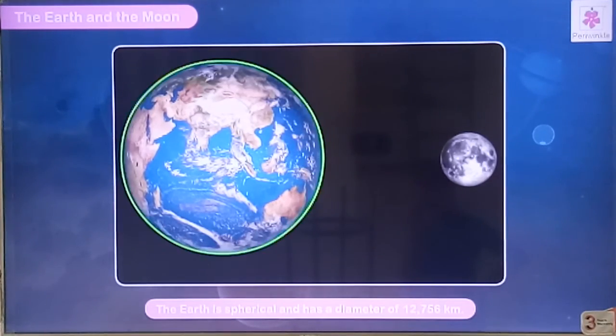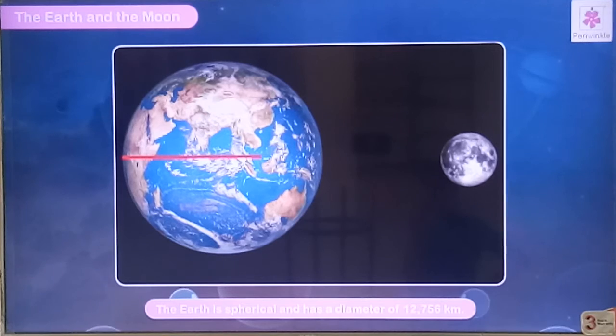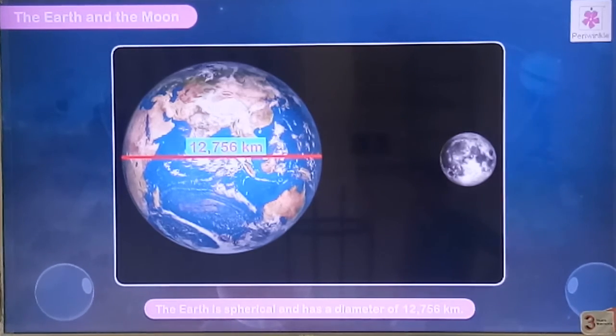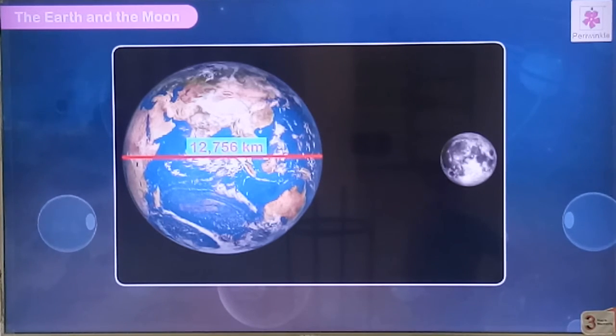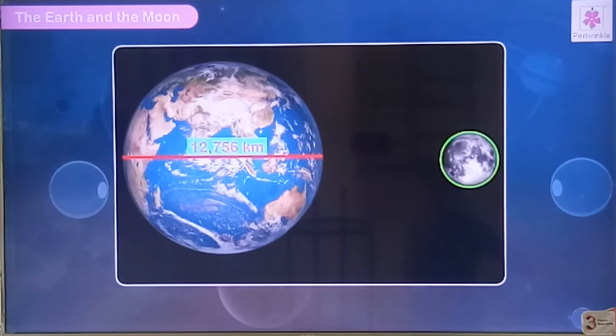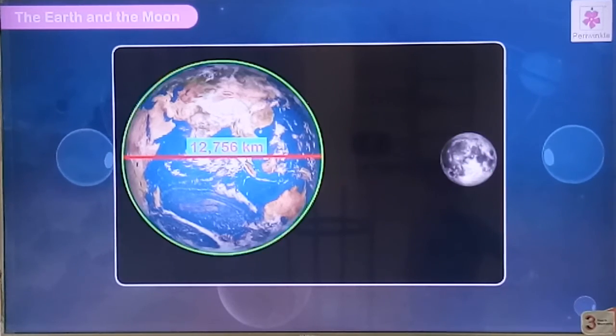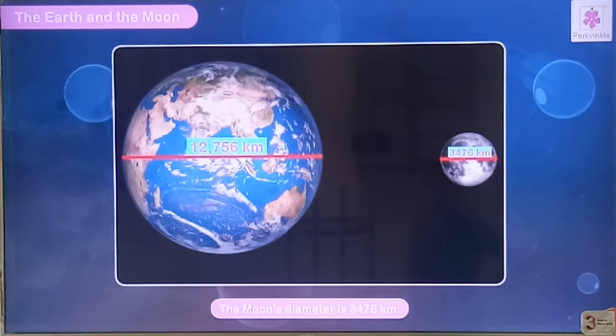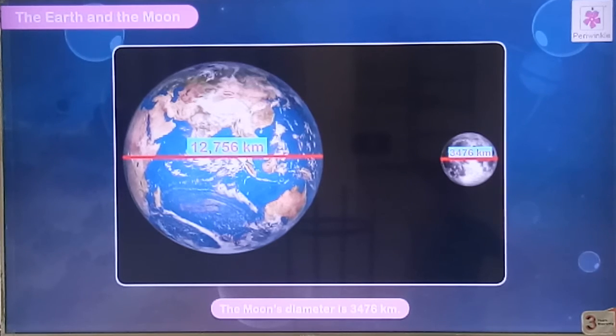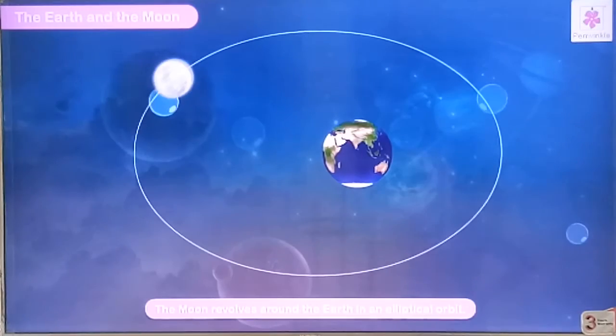The earth is spherical and has diameter of 12,756 kilometers. And the moon is also spherical in shape, and it is 1/4, it's nearly. The moon's diameter is 3,476 kilometers. It is approximately 1/4 of the diameter of the earth.